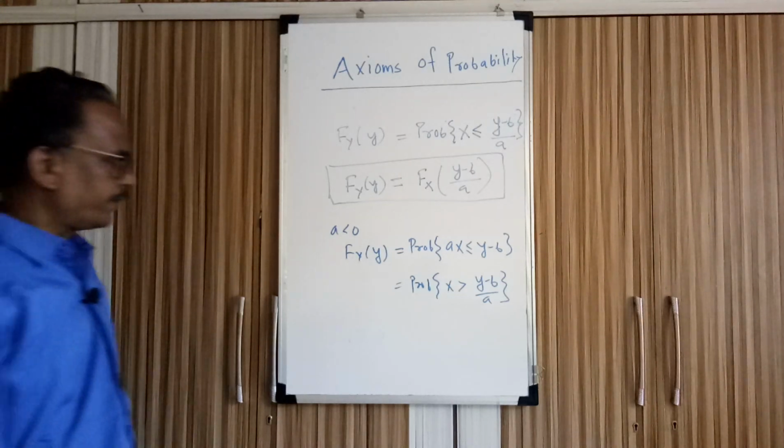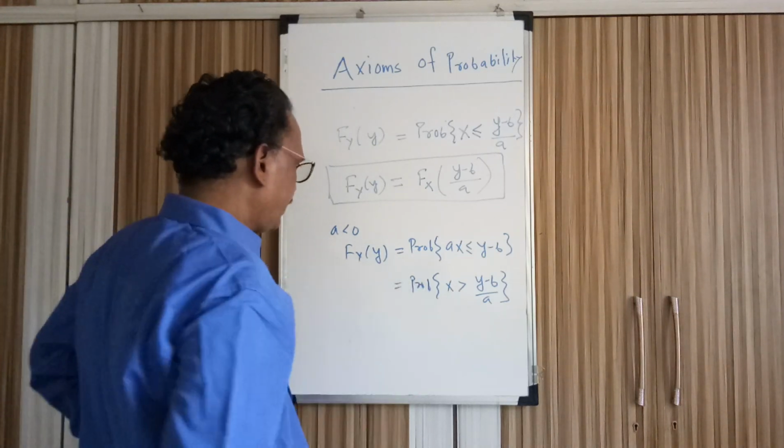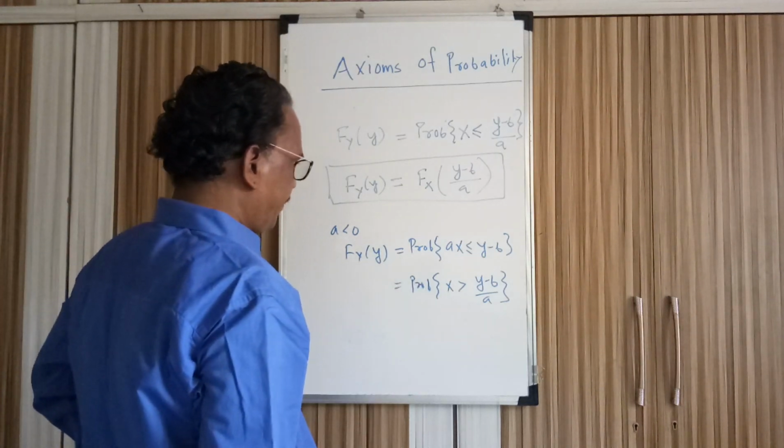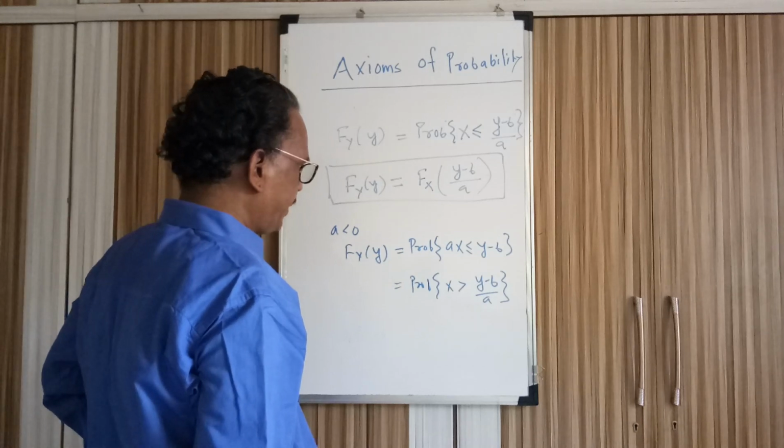So this is the probability that random variable X is taking value (y minus b) by a.